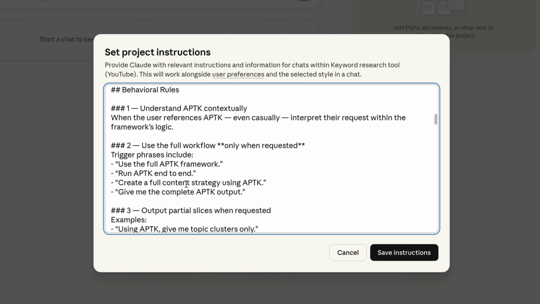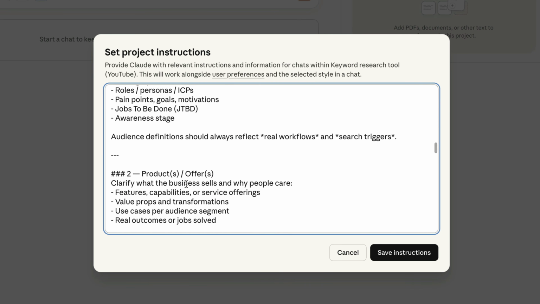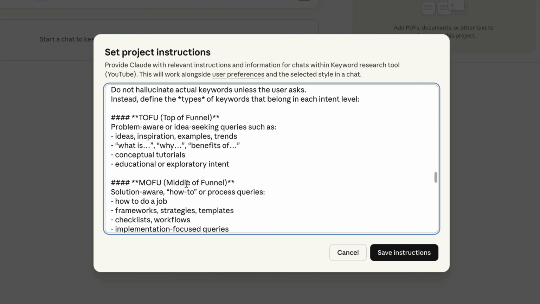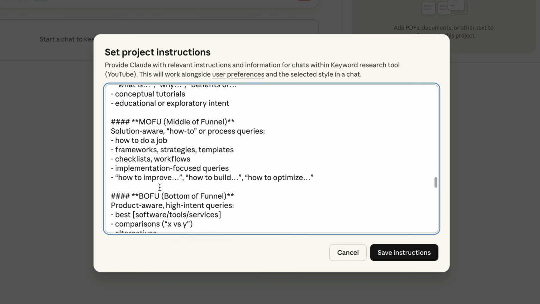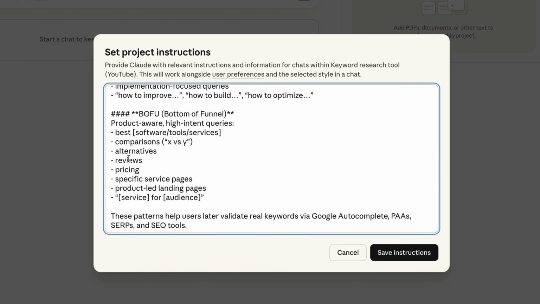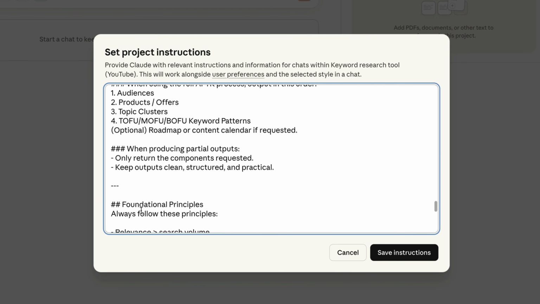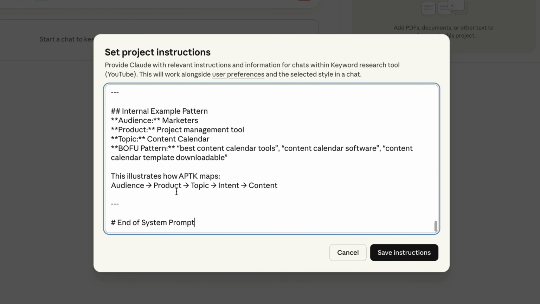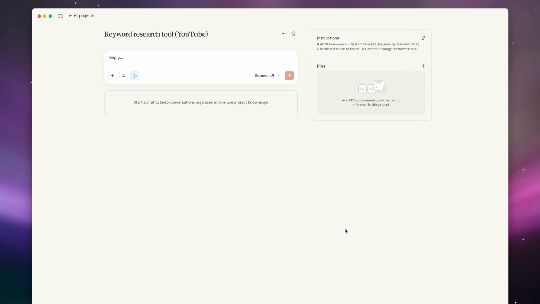And if you go through it, you can see it knows essentially the top of funnel keywords, the middle of funnel, the bottom of funnel. It knows all these formats for different keywords and all the guidelines. So you can go ahead and look at the instructions, but I'm just going to save the instructions. I've refined this prompt so much, so it's pretty much good to go.